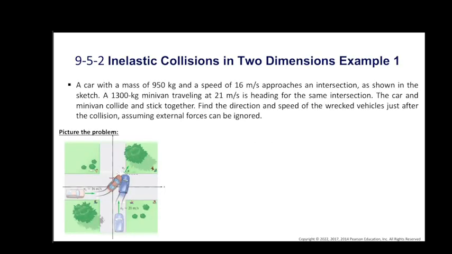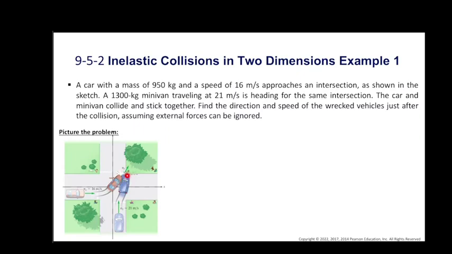Let's do an example to show how to solve problems in two dimensions. A car with a mass of 950 kilograms and a speed of 16 meters per second approaches an intersection, as in this sketch. And a minivan, with a mass of 1300 kilograms, traveling at 21 meters per second, is heading for the same intersection, and the car and the minivan collide and stick together.